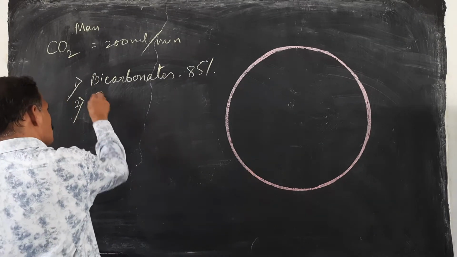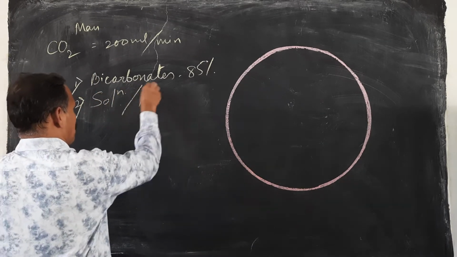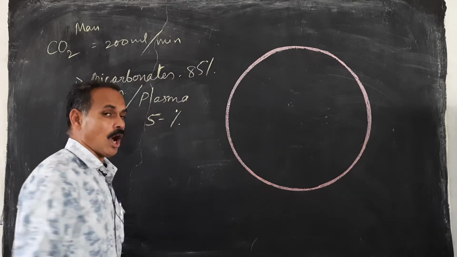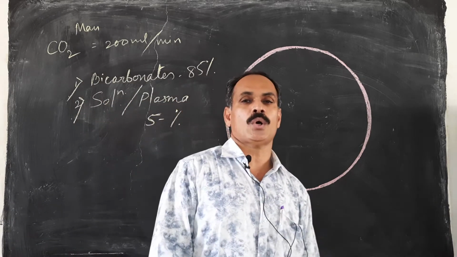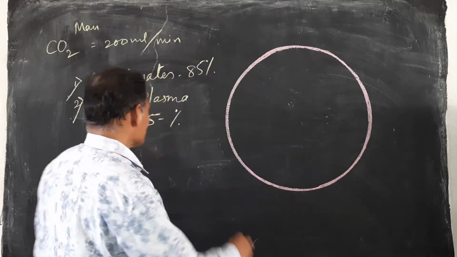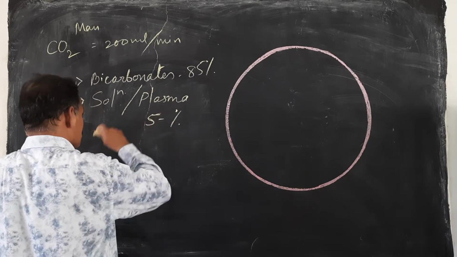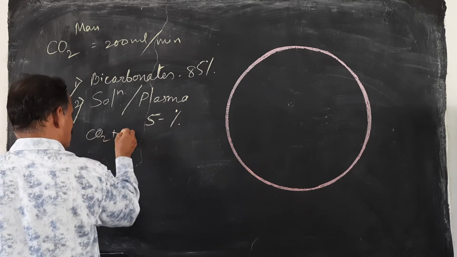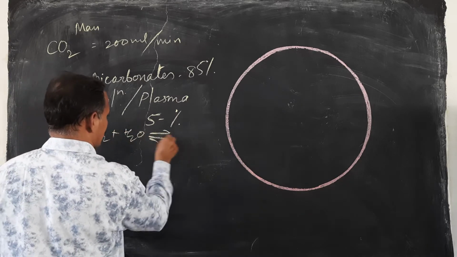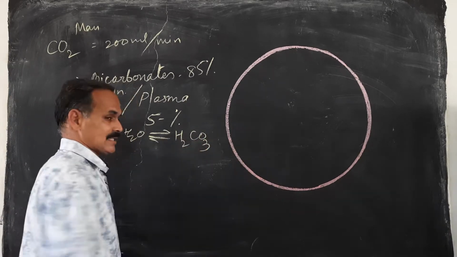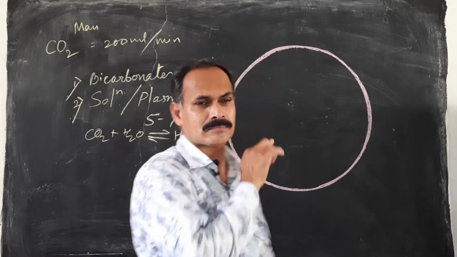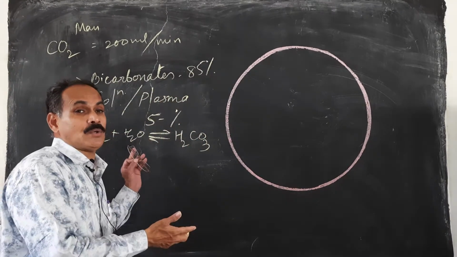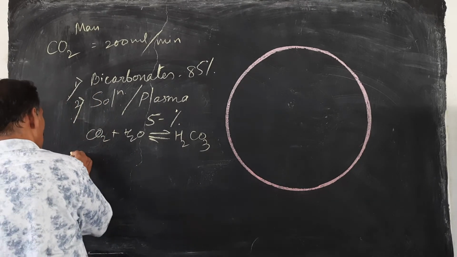Then in solution, actually 5 to 7% of CO2 is directly dissolved into the plasma, into the water present in the blood. Whatever CO2 is dissolved forms carbonic acid, and this carbonic acid is transported to the lungs. So this is another way to carry CO2 from tissue to lung alveoli.